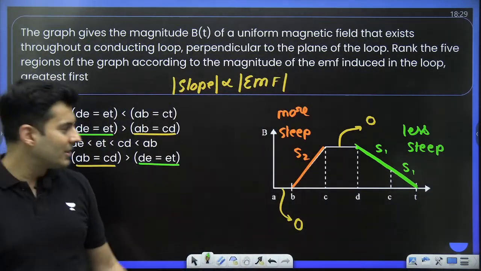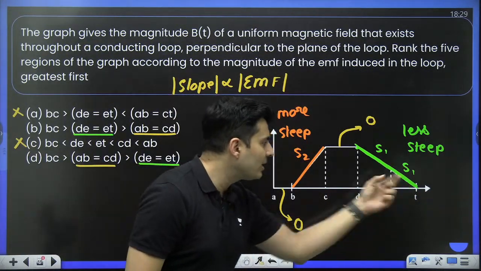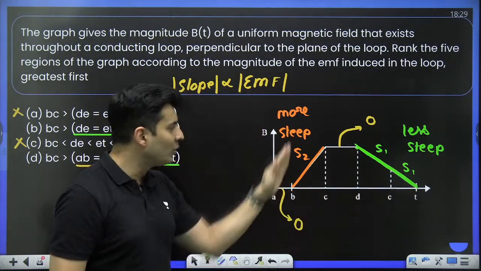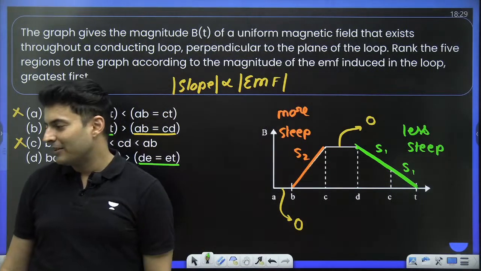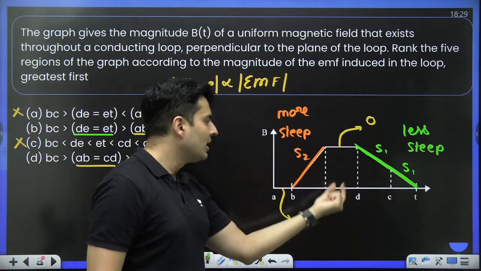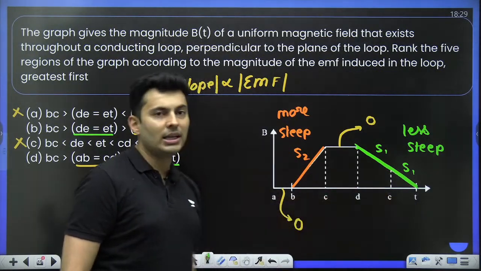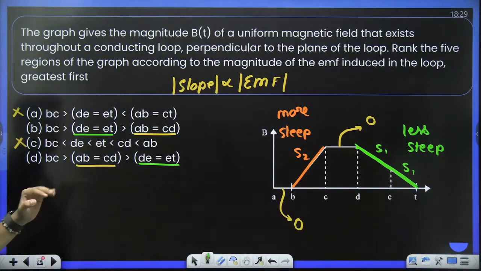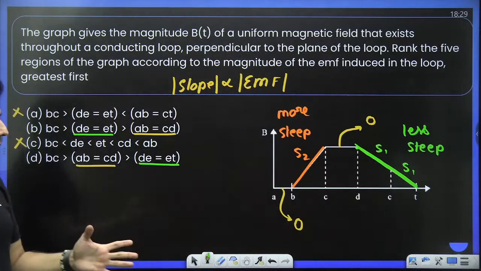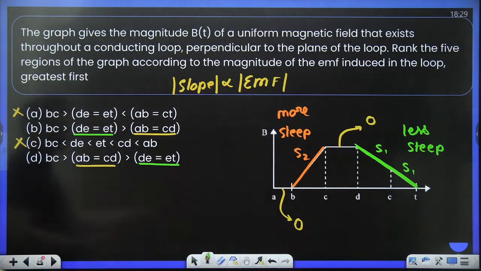Agree or disagree? Because do you see there are two intervals of time in which it is coming down. Here in one interval of time only you are going up. So what does that mean? This EMF B to C should be more than E to T. B to C should be more than D to T or D to C or E to T, something like that.